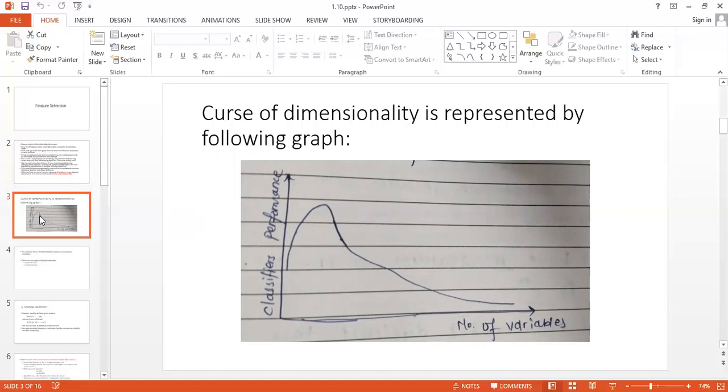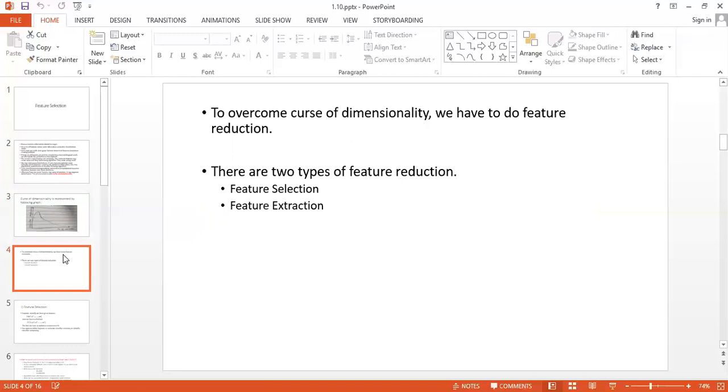So this concept is known as the curse of dimensionality. To overcome the curse of dimensionality, we have feature reduction. So how do we reduce the features?